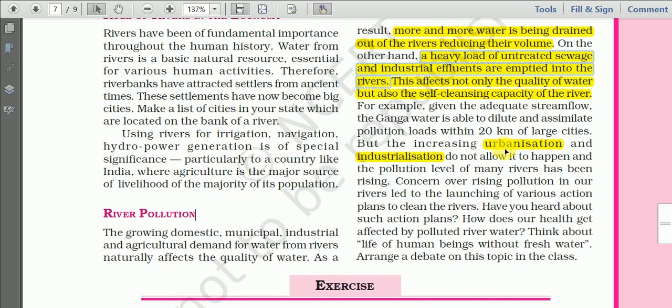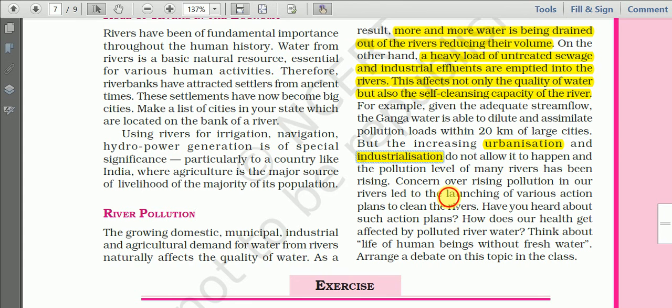And because of urbanization, when the number of people increases in the big cities, when the size of the city grows, it increases the pollution level of water. And because of industrialization, when we empty industrial effluent, meaning the solid waste or the liquid waste from the industries, into the river, the river water is polluted. So these are the different ways how river water is polluted.